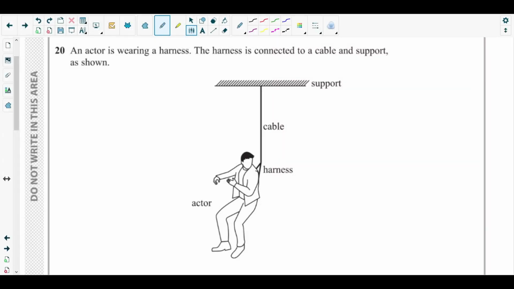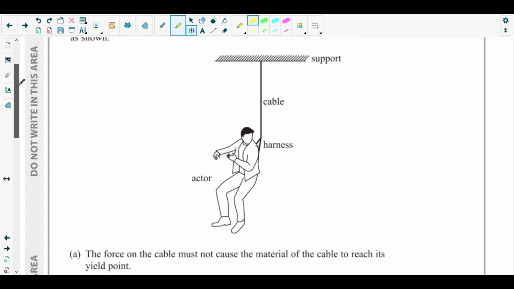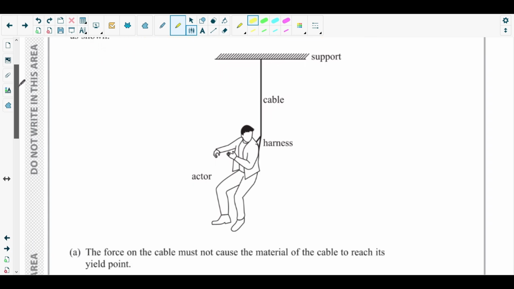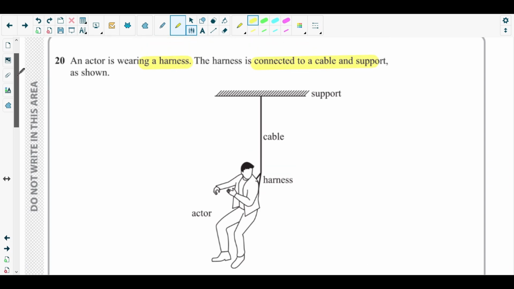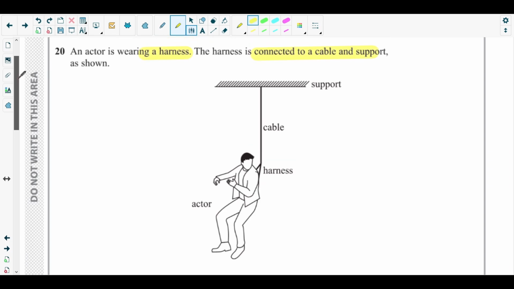Okay, next is question number 20, the last question of the May 2023 Physics Unit 1 paper. It says an actor is wearing a harness. The harness is connected to a cable and support as shown. So there is a support, and the actor is connected to the support by a harness, by a cable.